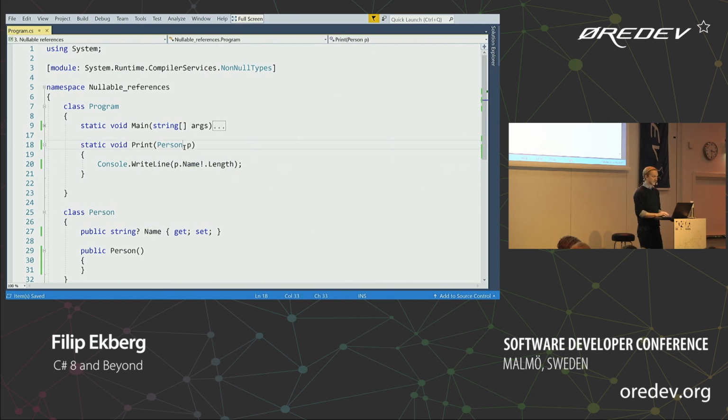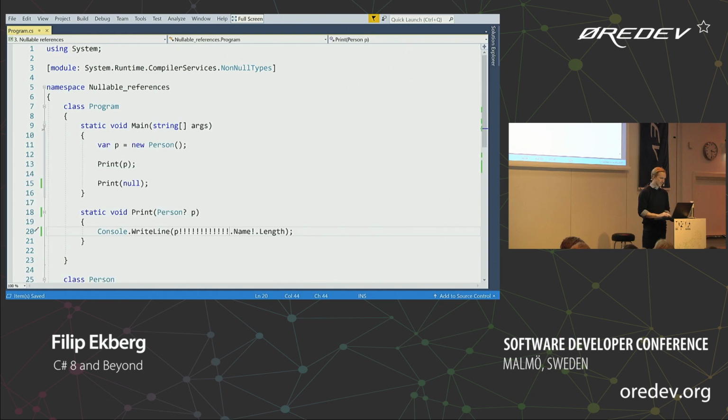We can also say, well, let's leave that there, and person here can be null as well when we pass that into the method. Maybe you can't see it, but there's a little squiggly under the P here. So then again, I can say, well, I promise that the null thing cannot be null. Doesn't make any sense. And one more thing that doesn't make any sense is that you can do this. It doesn't complain. They're probably going to fix that. They have more important things to do.